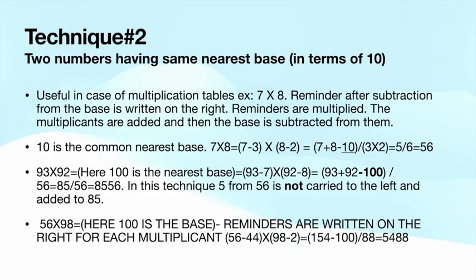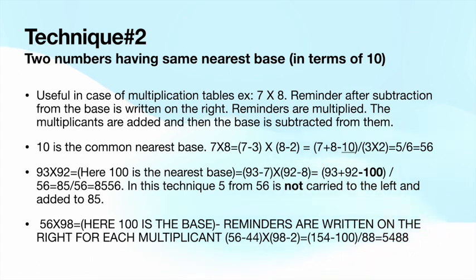Next, technique number 2 is for two numbers having a nearest base. Nearest base means, for example, 7 into 8, for a single digit multiplication. 7 and 8 both are near 10. So 7 has the remainder 3 from 10 and 8 has the remainder 2. We are splitting it into two parts. The remainder part we multiply, 3 into 2, and the other part is 7 plus 8 minus 10, the base. When we do that, we get 5 slash 6, that is equal to 56.